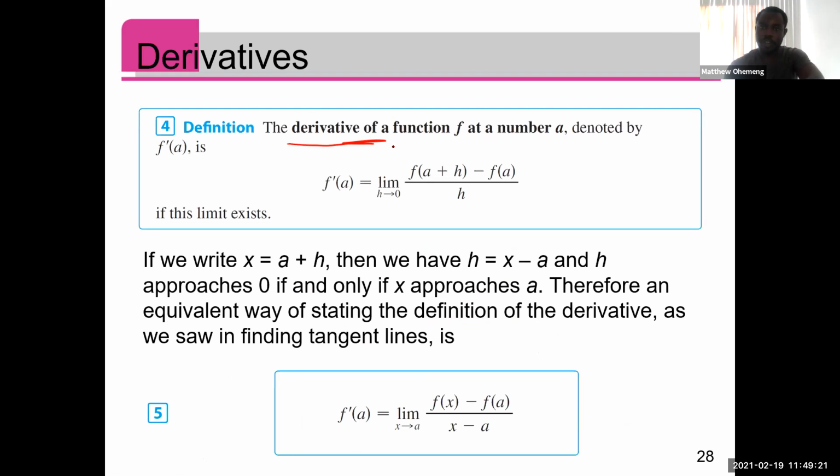So the derivative of a function f at a number a is denoted by what? F prime. So in order not to be writing m when we are looking at the slope of the tangent line, and maybe write v of a when you're looking at the instantaneous velocity, they developed one single notation for all of that, right? So one single notation is going to take care of every kind, whether it's m, v of a, or whatever, right? As long as it's a rate of change, they do f. This one is read f prime